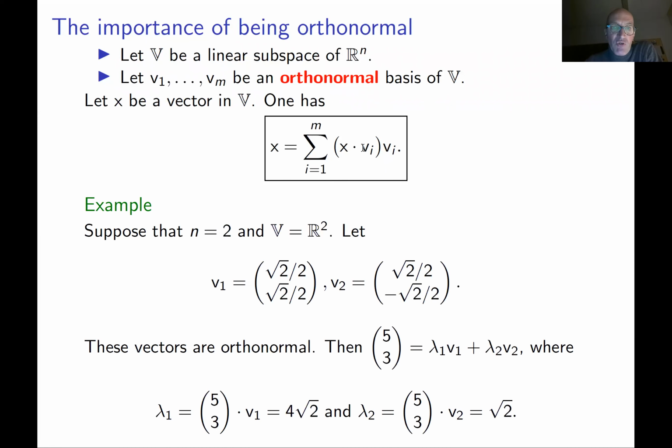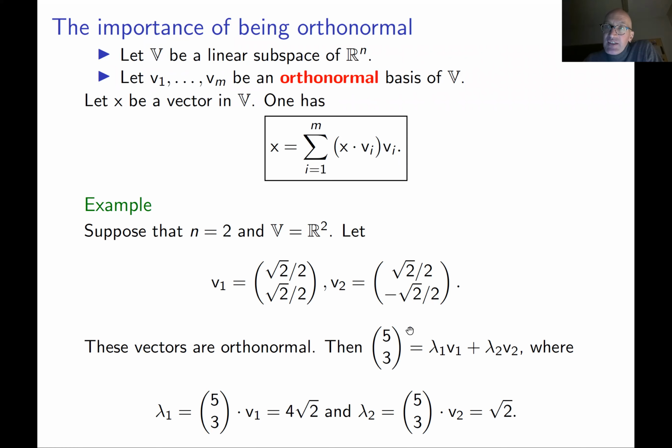Here's just one example. I took two vectors in R2, in the plane, v1 and v2. You can check that they are orthogonal to each other. Just take a dot product, you get 0. Also, you can check that the length of each of these vectors is 1. So they are orthonormal. Since there are two of them, we know from the results of the previous part of this lecture that they form a basis. So they form an orthonormal basis of R2.